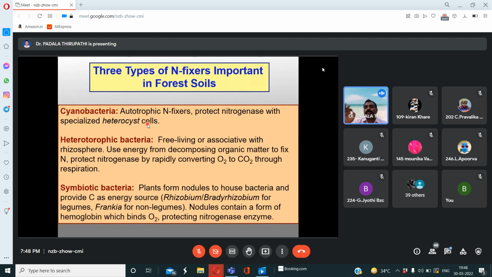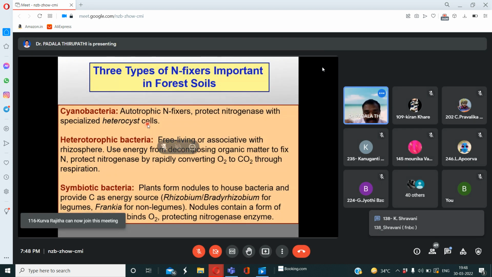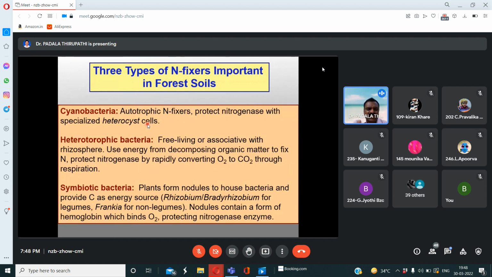The plant releases that red colored pigment, we can call it leghemoglobin, which is red in color, binds oxygen and acts as an oxygen scavenger.